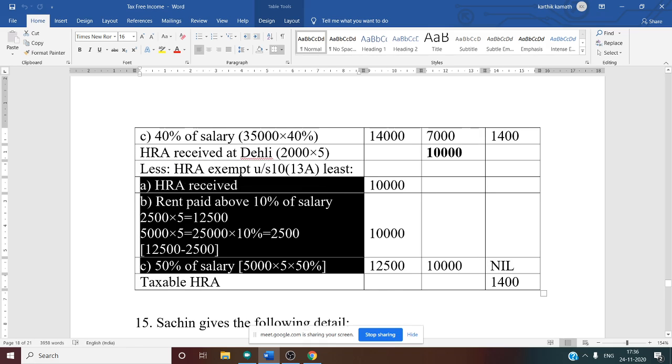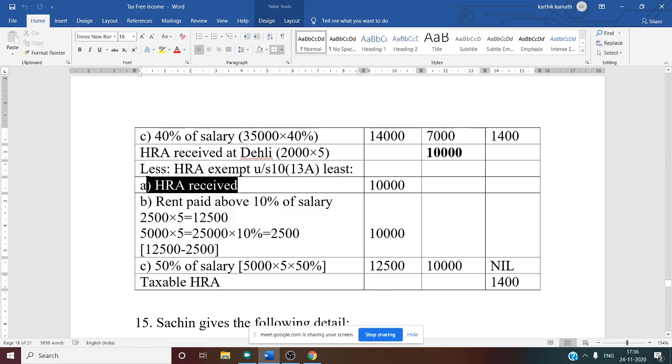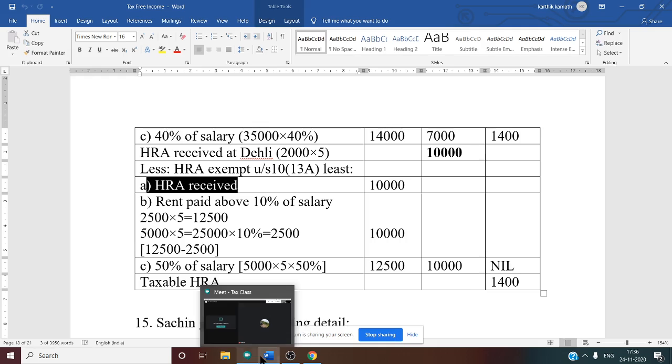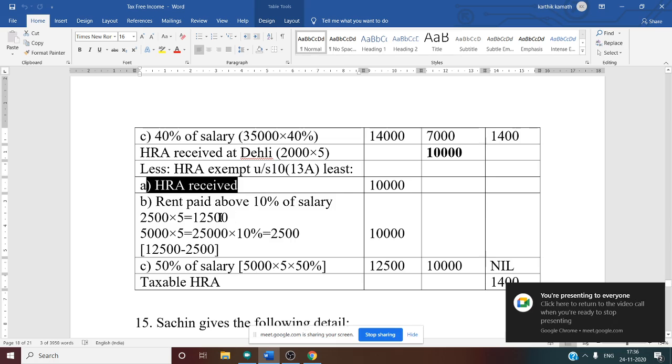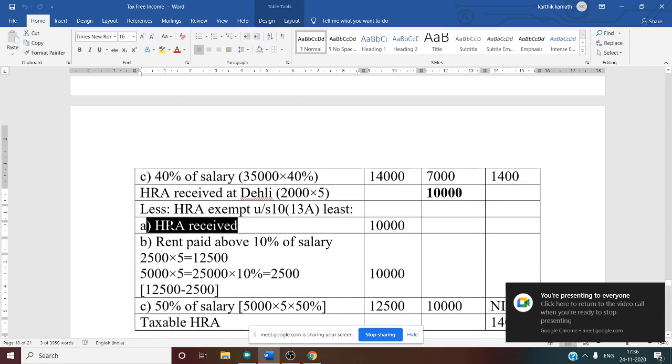So first one, HRA received for the relevant period. You know the relevant period here is 5 months in Delhi. So whatever you wrote in the outer column, you have to write in the inner column. That is 10,000, same amount. So first answer is over. After this, rent paid over 10% of the salary we have to see. Whether there is a change in the rent paid, that also we have to see.